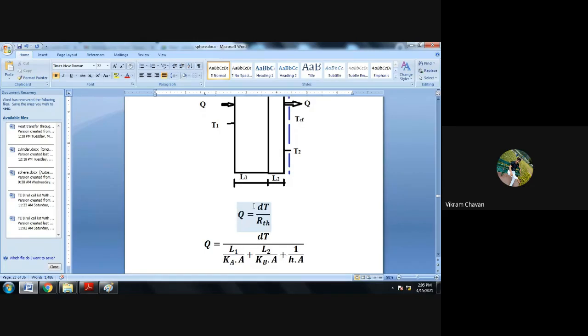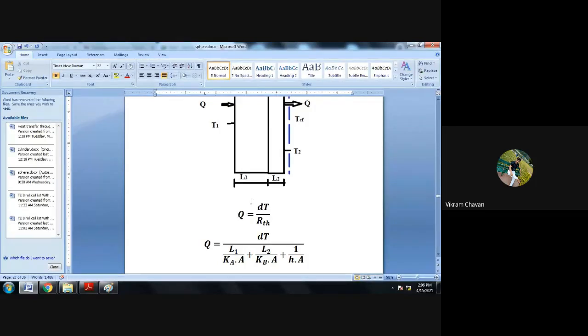Now in case of a wall, the thermal resistance for conduction is L divided by K multiplied by area, where L is the thickness of the wall, K is the thermal conductivity of the wall, and A is the perpendicular surface area for the heat flow direction.